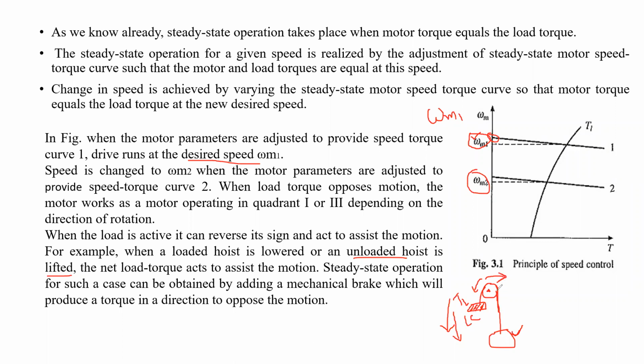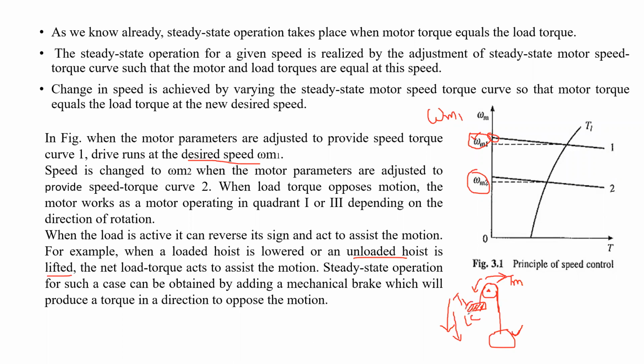The motor should produce the torque, and this torque should oppose the motor speed. If this motor torque supports the speed of the motor, then what will happen?